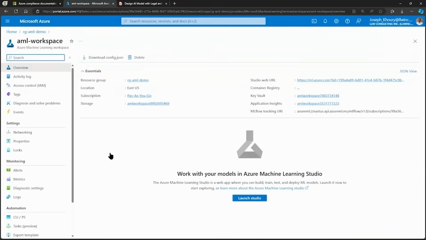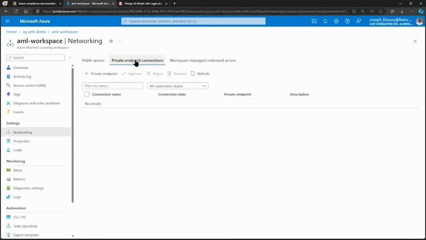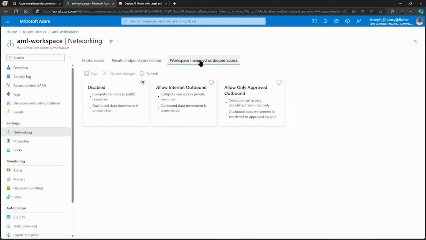Next is networking. So it's always best practice to set up Azure private links to ensure that the Azure Machine Learning environment can access Azure services over a private connection without using the public internet. And also, we should use Azure Network Security Groups to control traffic to and from resources in a virtual network in production. If I go to networking in the menu, right now, because I'm in development, I've got public access enabled, but I can also specify private endpoint connections and manage outbound access to the workspace.